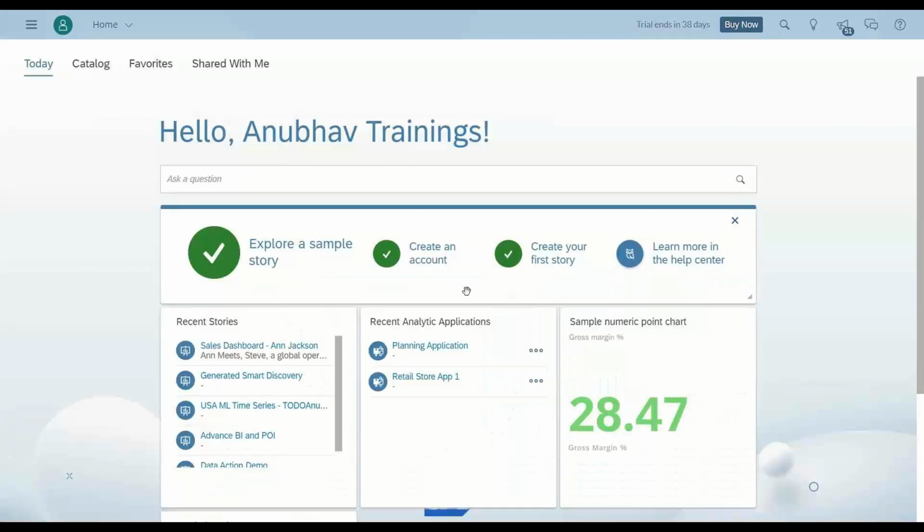So this is my SAP Analytics Cloud system. I will show you how to set up your own tenant in our very first class, which is tomorrow. So tomorrow we'll see how you get access yourself to such a system.